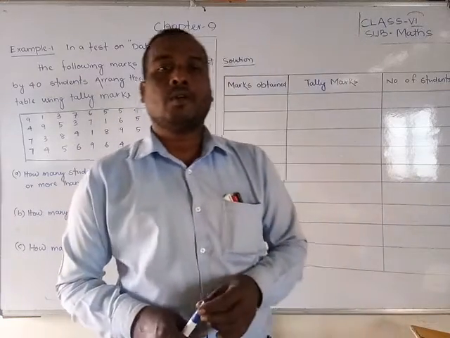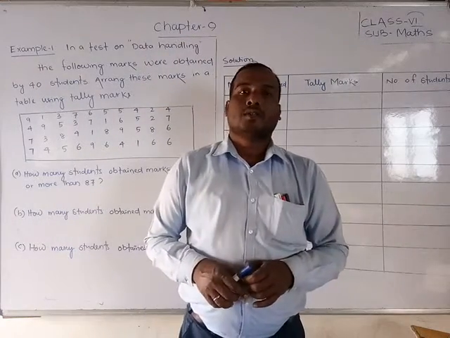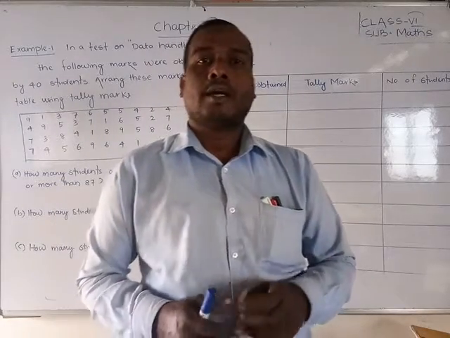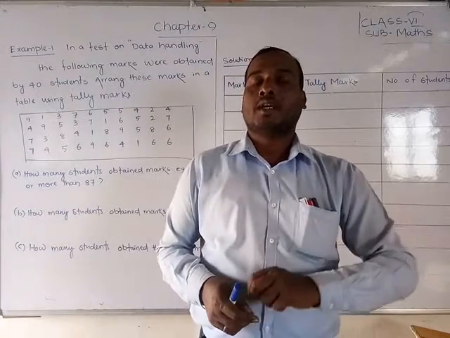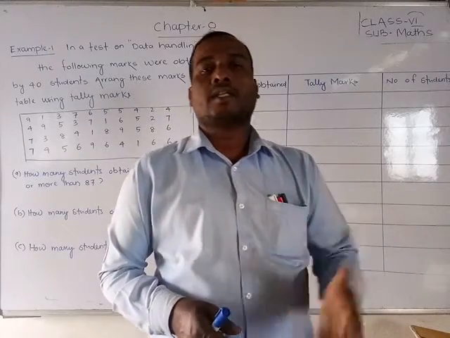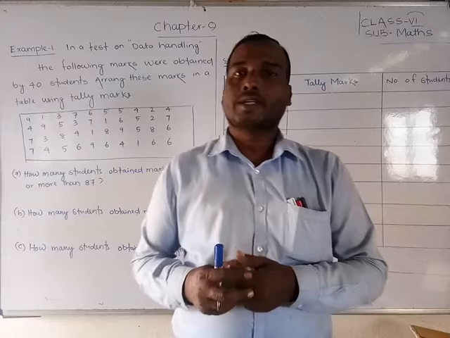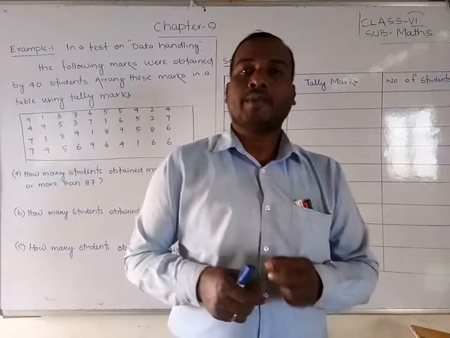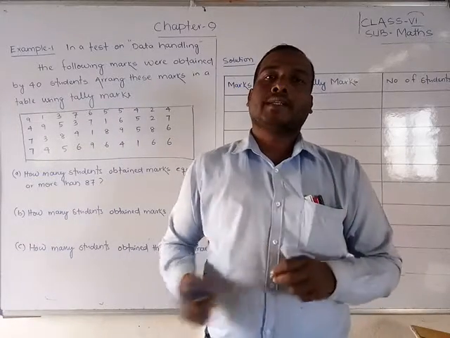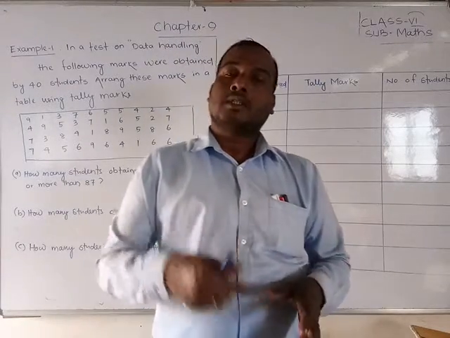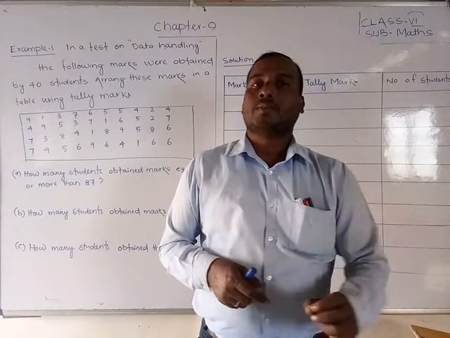In the previous video we have already seen what data is, the organization of data, and the types of data. Generally data are classified into two types: primary data and secondary data. What do you mean by primary data? When the data is collected by oneself, at the first instance, that is called primary data.